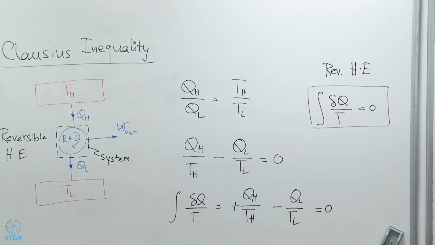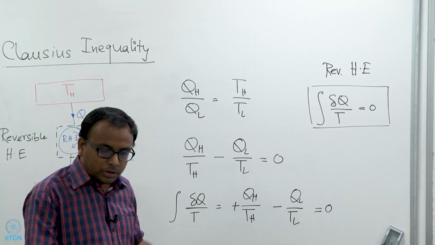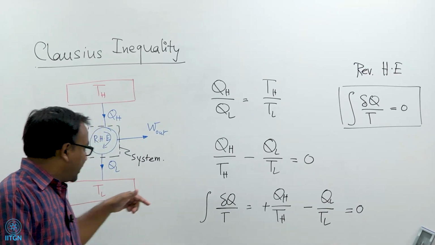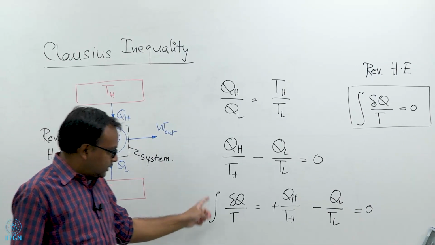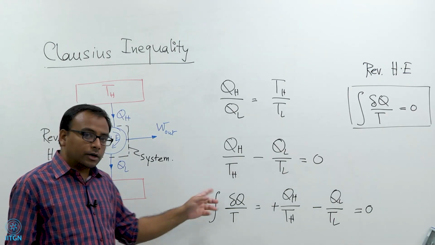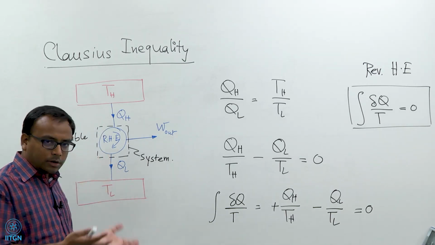What I would encourage you to do is, this I am not going to show in the lecture or in the video. You can actually calculate this quantity meticulously by considering a Carnot cycle, right. Take a heat engine which operates in a Carnot cycle.